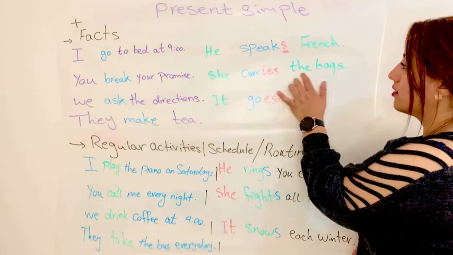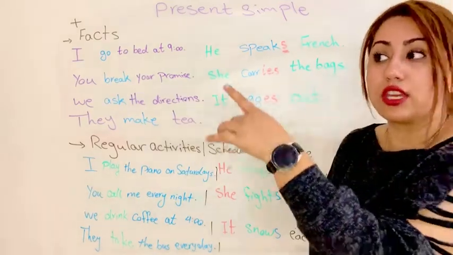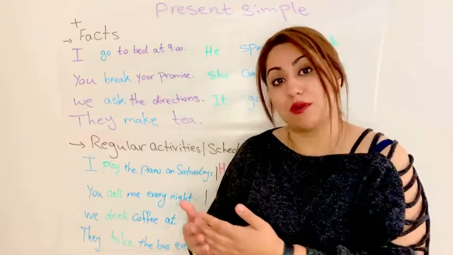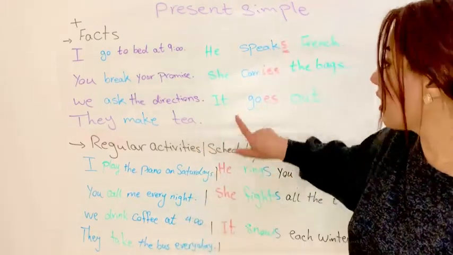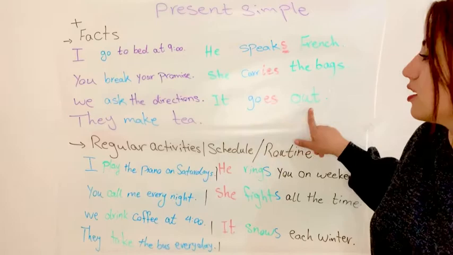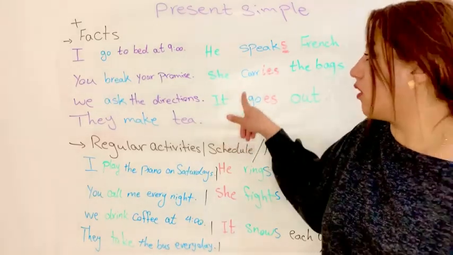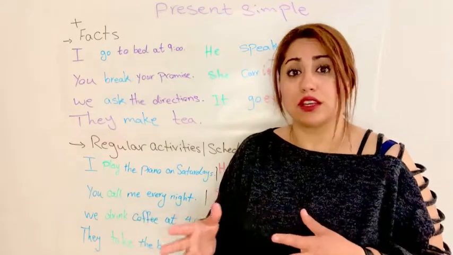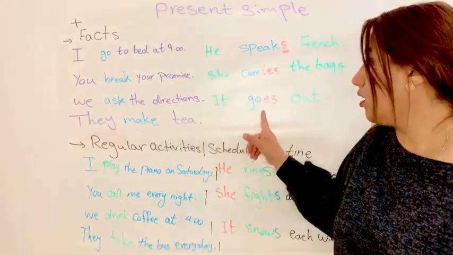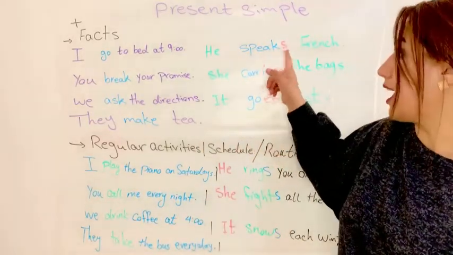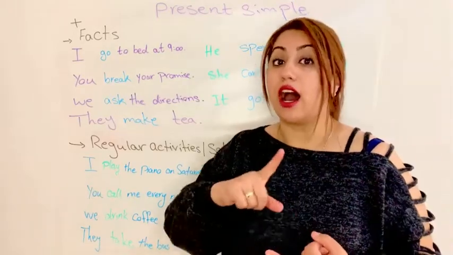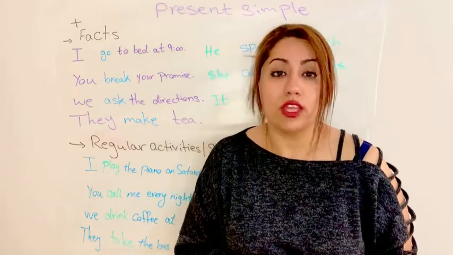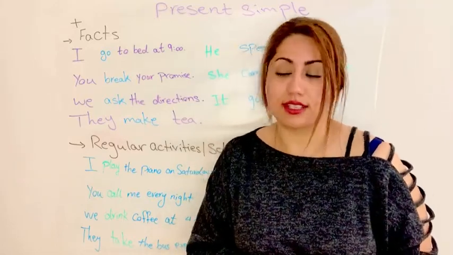She carries the bags. I am giving some information about someone, about this girl. And it goes out. Maybe we talk about a cat, an animal, or something else. So we say it goes out. We add s, es, and ies for he, she, it when we use present simple tense.